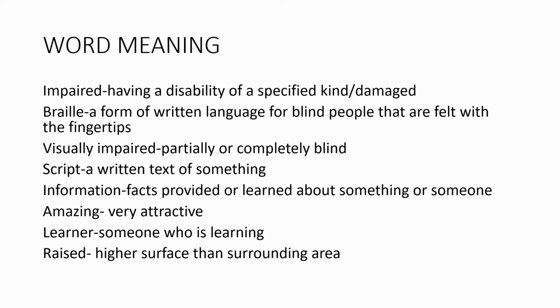Braille, I have shown you the picture, a form of written language. It's a written language for blind people, felt with the fingertips. The blind people feel with their fingertips. They move their fingers across the raised dots.